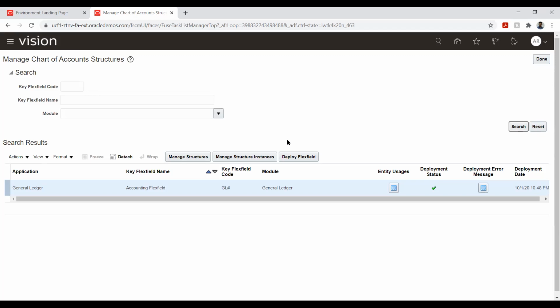Okay. And then I have something called deploy flexfield. So deploy is nothing but the system will validate whether we have any issues or any exceptions in terms of configurations. This deploy flexfield is not applicable only for this particular chart of account. So let's say I have created 10 different chart of accounts. The system is going to check all these 10 chart of accounts. It's not only the one that we have created. Okay. So I'll start with structure.